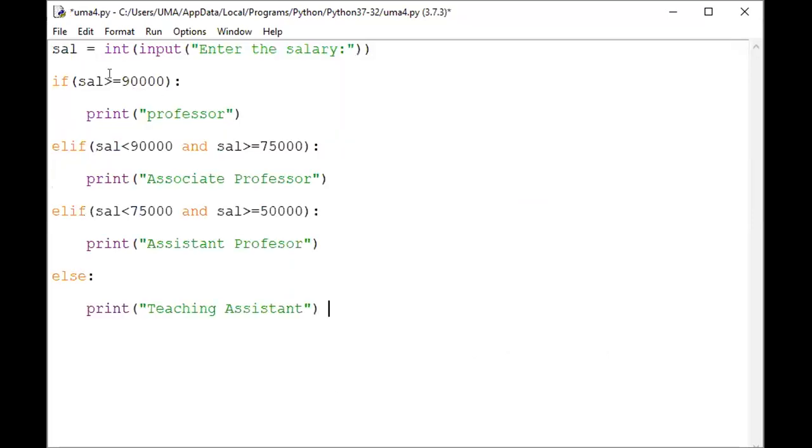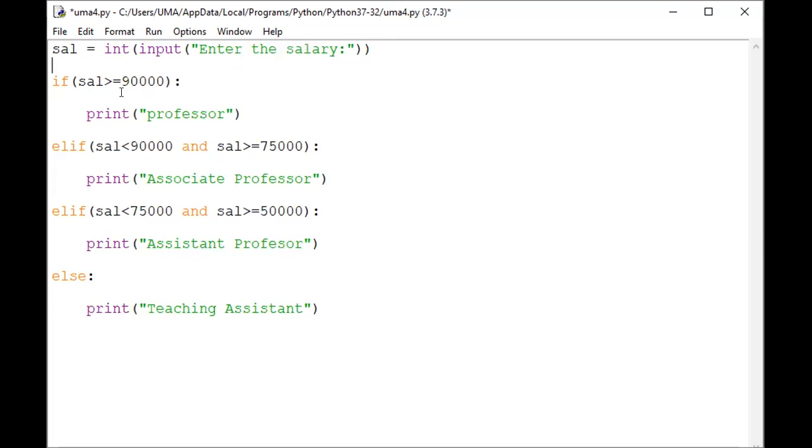Let us take a simple example. What is the simple example? Salary. I am taking the input. Salary is an integer input I am taking. That means dynamic allocation of variables. By using input here, you will allocate the variable dynamically. Enter the salary. The salary I'm going to enter.